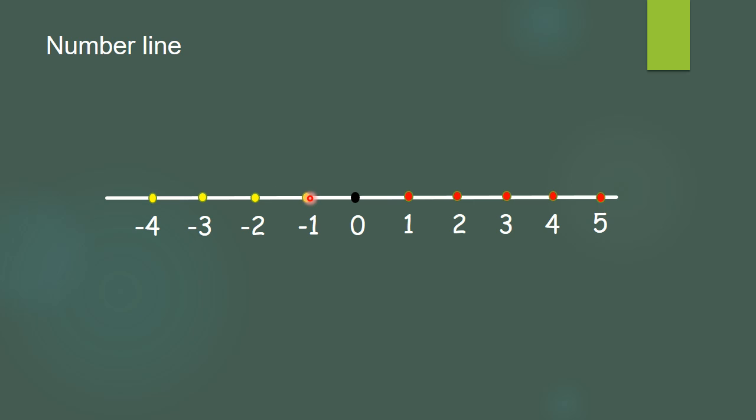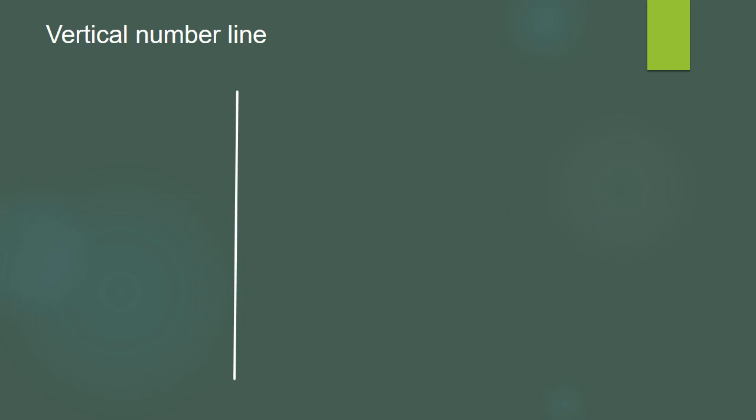Now in this case we have asked the students to stand in a row, but instead of that, if I ask them to stand in a column, or in a line, that is called a queue, naturally they will form a vertical line. So they will stand like this, that is called a vertical line.